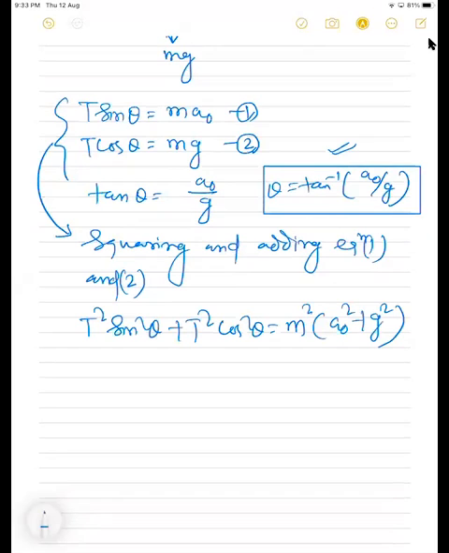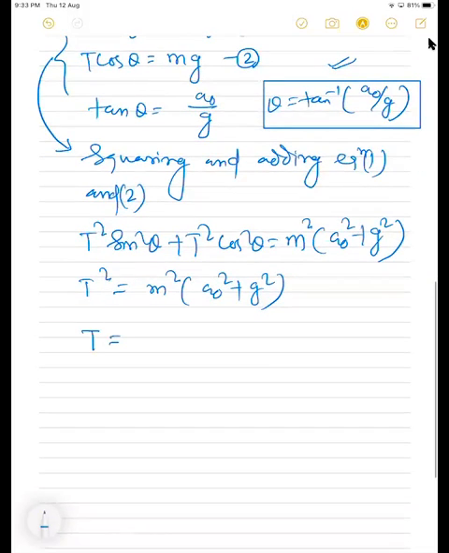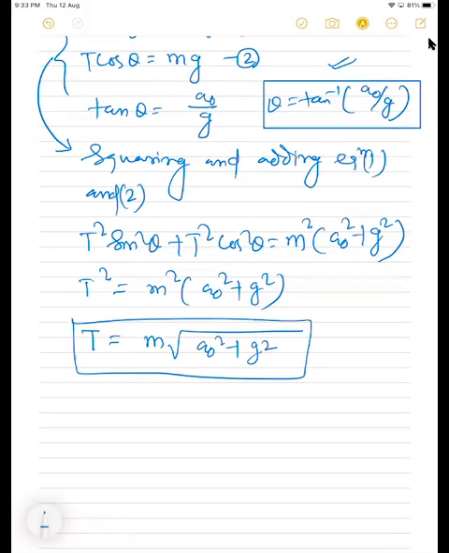Then T squared is equal to m squared times a naught squared plus g squared. So the tension is equal to m root over of a naught squared plus g squared. Is that clear to all?